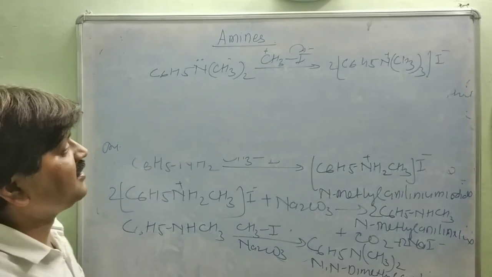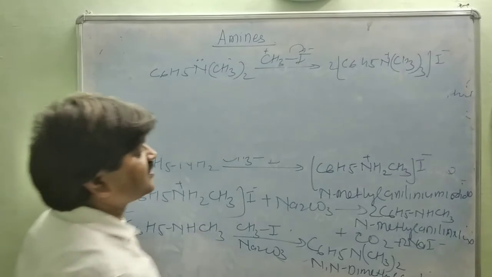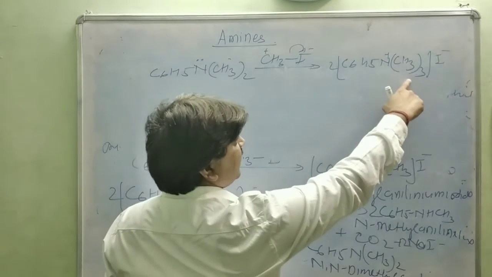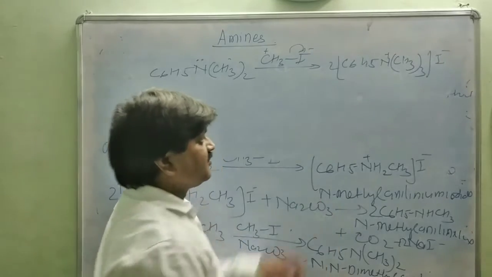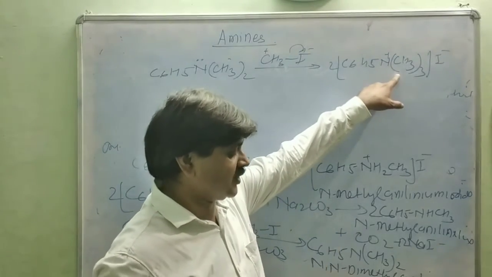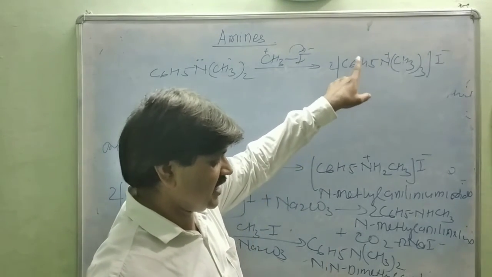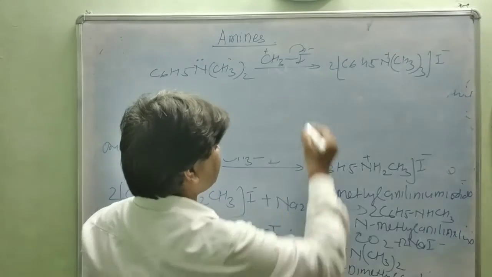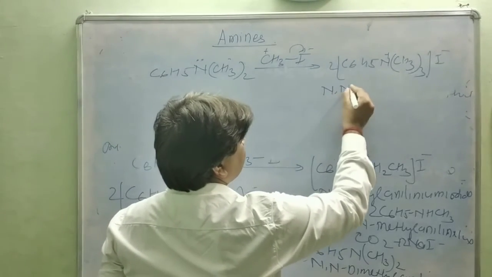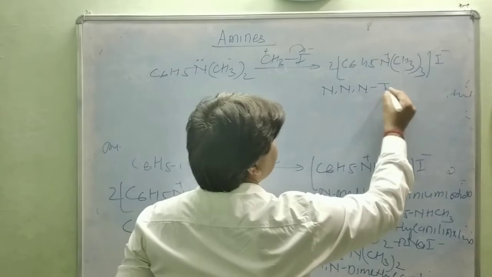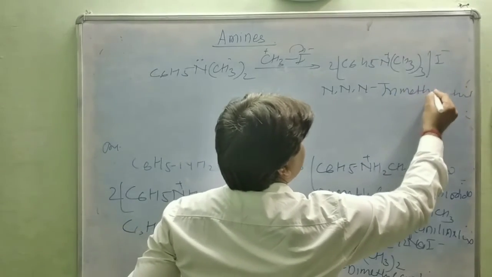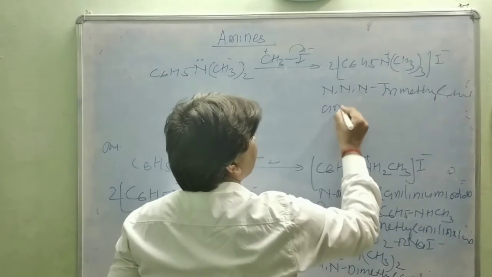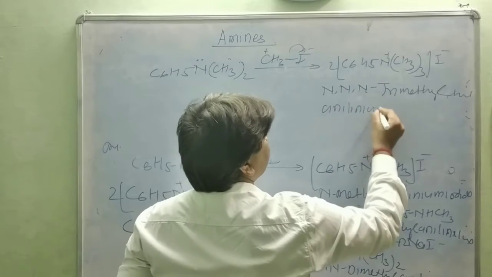What is the name of this compound? The nitrogen has 3 methyl groups, so it is N,N,N-trimethyl anilinium iodide.